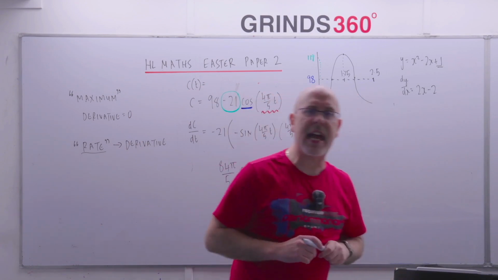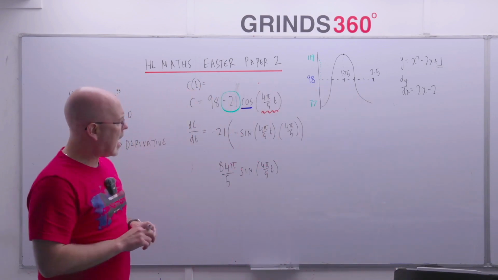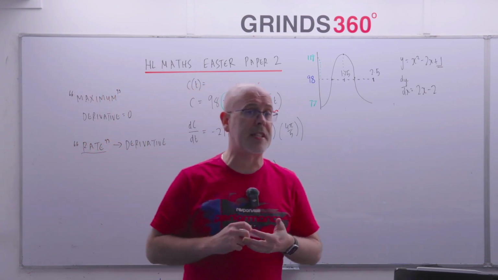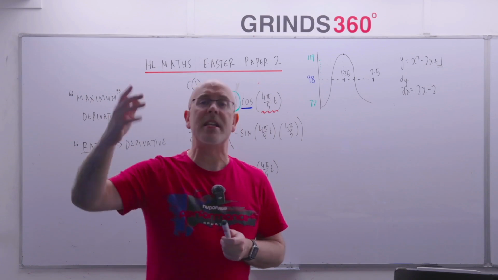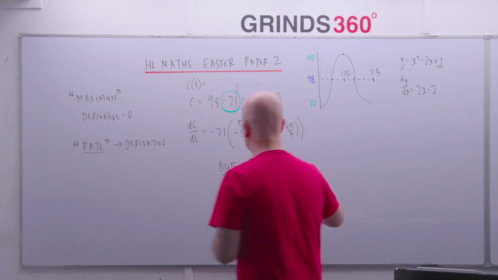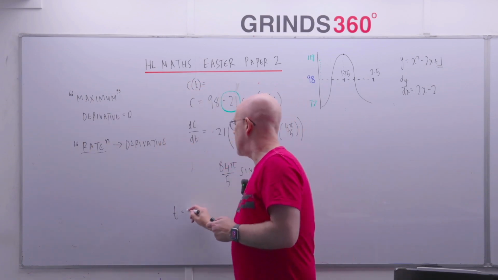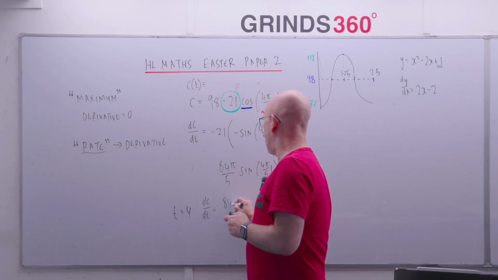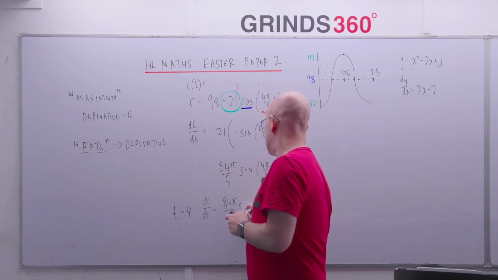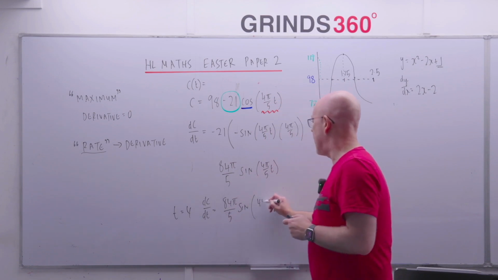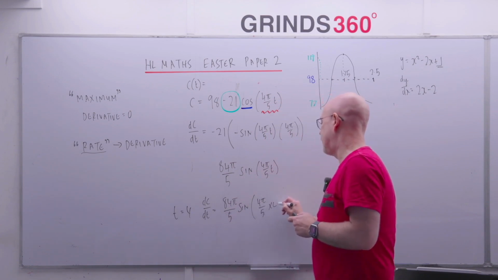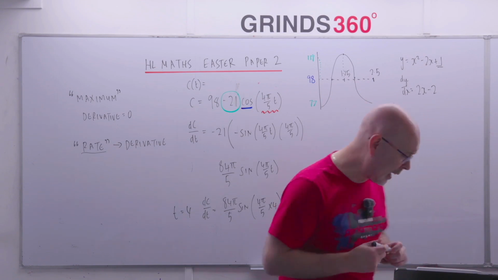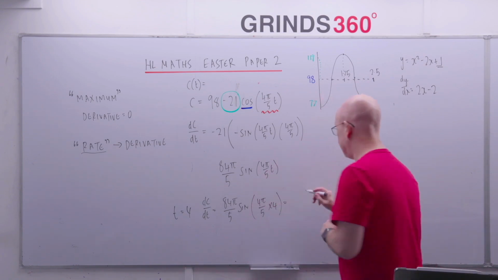It says at 11 a.m. Okay, so at 11 a.m., remember the time here, t is the number of hours since breakfast at 7 a.m. So 11 a.m. is 4 hours after breakfast. So we have to sub in t equal to 4. So when t is equal to 4, dC/dt is 84π over 5 times sine of 4π over 5 multiplied by 4. And again, I'll just pop that into my calculator, and that comes out at about minus 31.